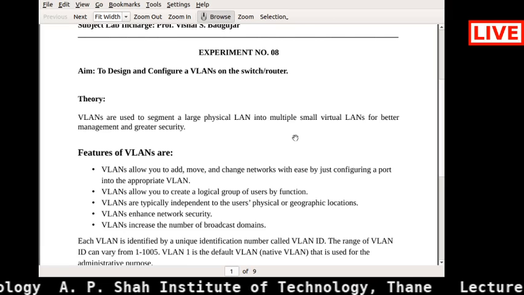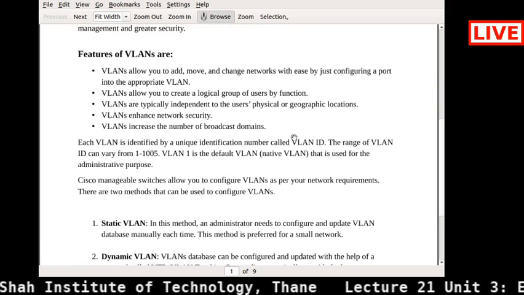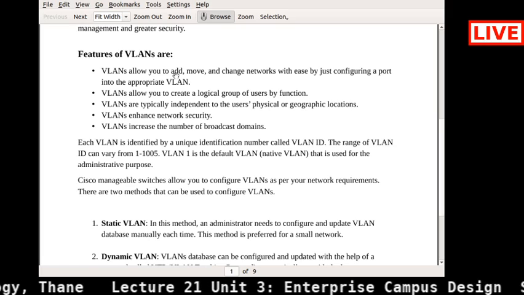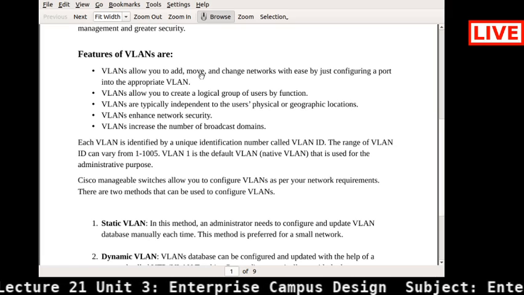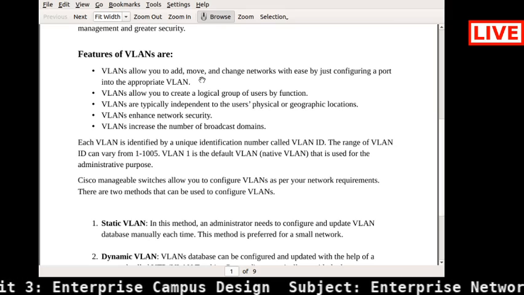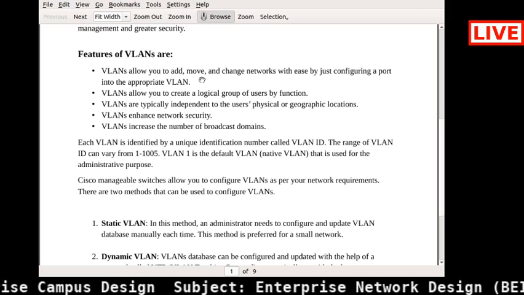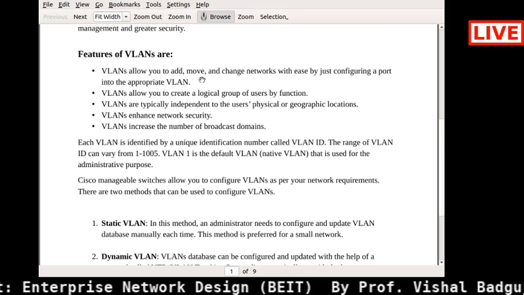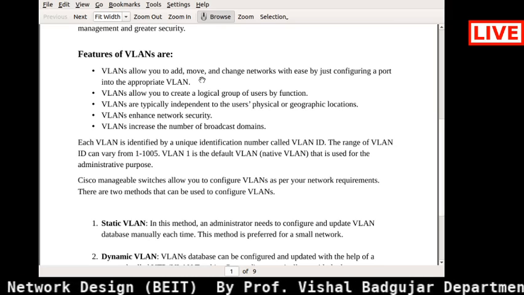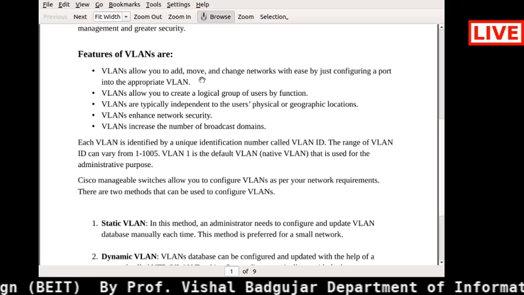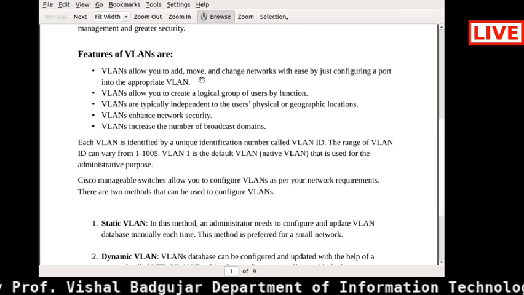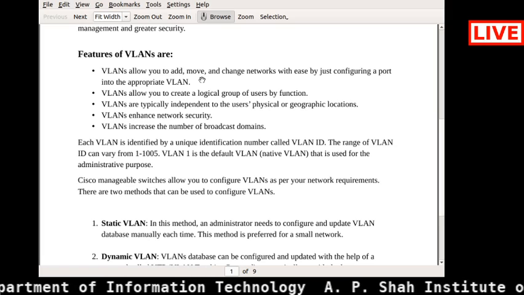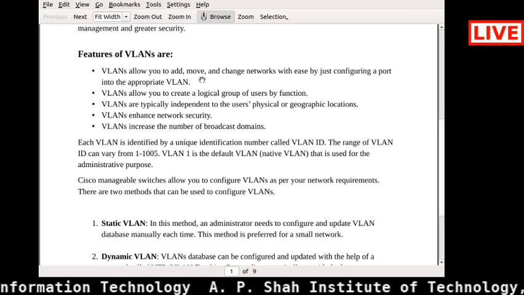But if you see what the different features of VLANs are, the VLANs allow you to add, move or change the network with ease by just configuring a port into an appropriate VLAN, right? So what you need to do is, for example, if you are configuring any switch or router with respect to the VLAN, then you just need to configure that particular port in which you need to send traffic from one part to another part, right? So that we are doing with the help of this particular VLAN, right?